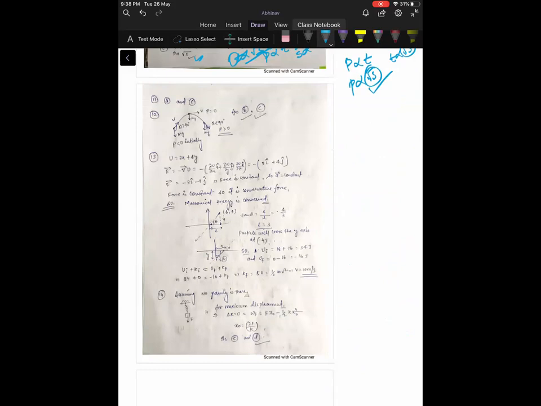Why A and C? One end of the spring of force constant K is fixed, and the other end is attached to a block placed on a smooth surface. For the displacement x, the work done by the spring is half K x square. Work done by a spring is half K x square. It is positive. What does that mean? For an x displacement, it is positive.